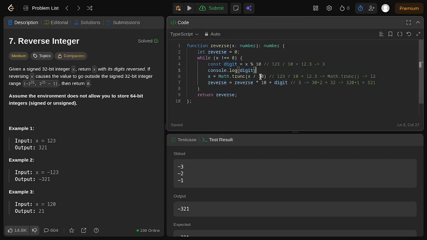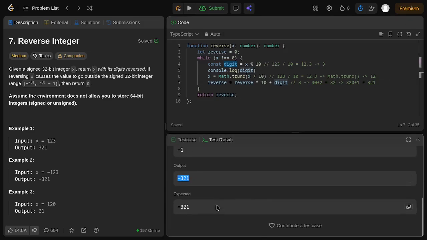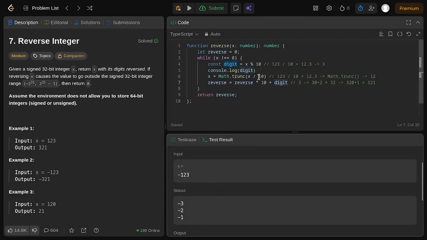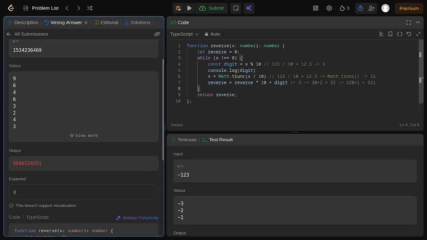and then on the last iteration, which is 1, we got -320, and then plus the minus again, minus digit, -1. Since it is -1, it will be -321, or negative 321. And let's submit this code to see if it works.